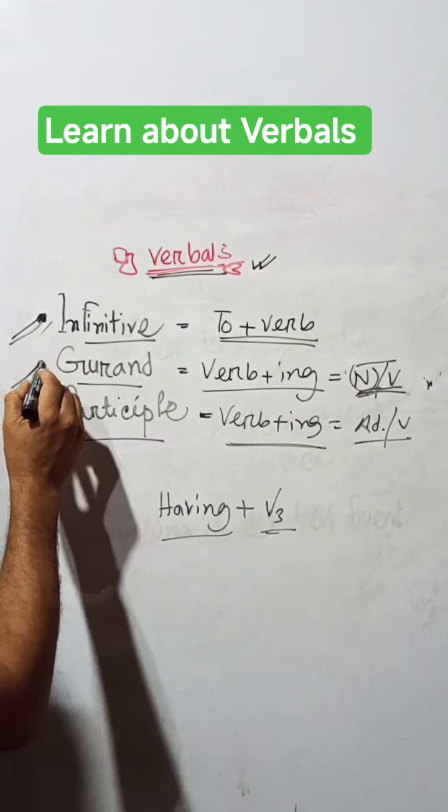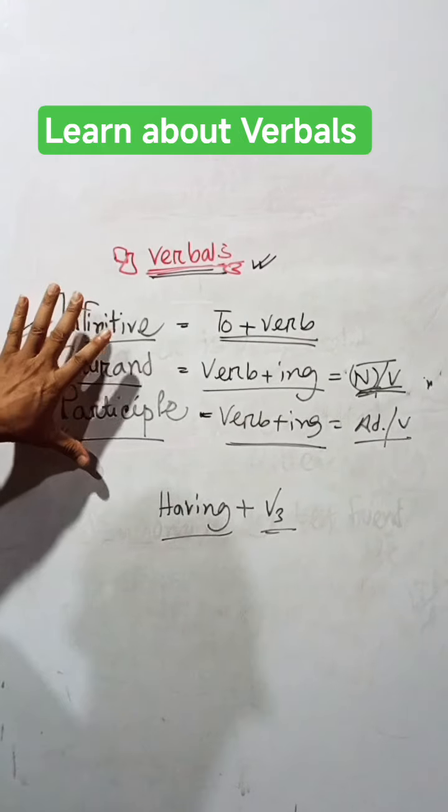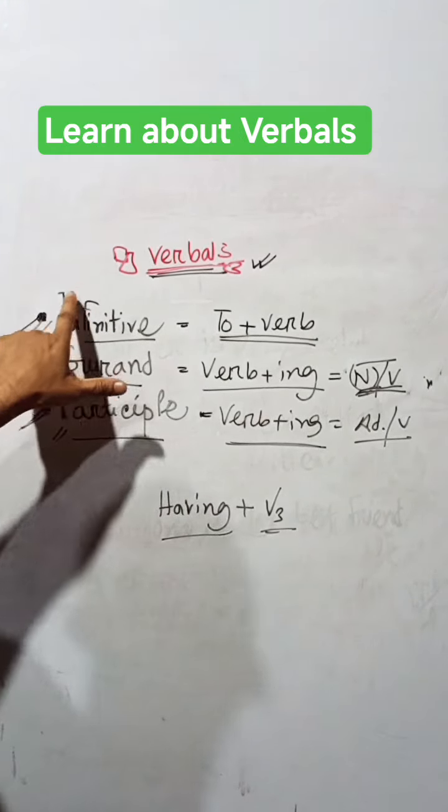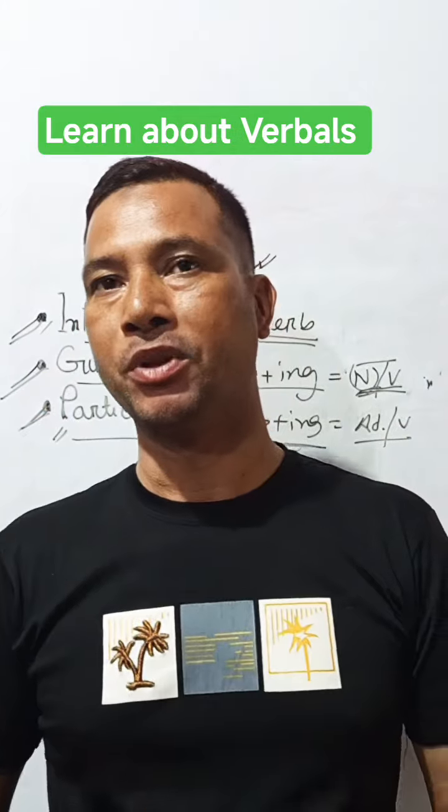First is infinitive, gerund, and participle. So infinitive, gerund, and participle. These three are called altogether verbals.